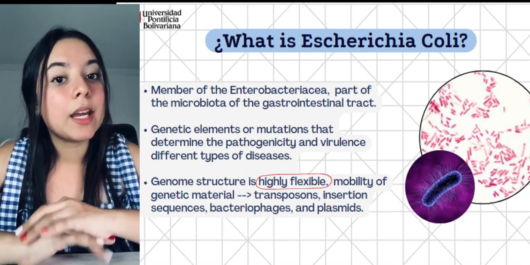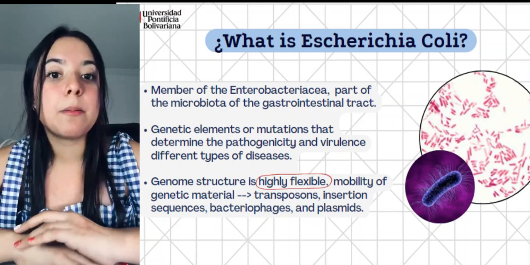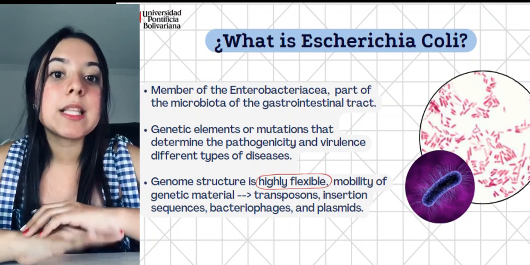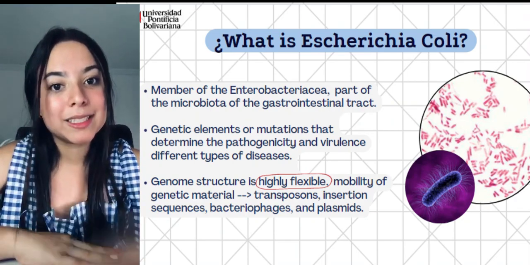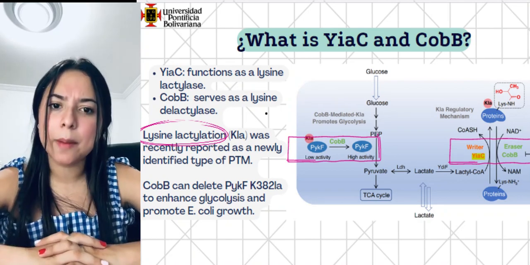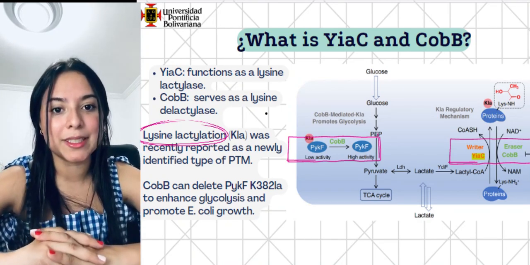But what is important about E. coli is its genome structure, because this is highly flexible, allowing the mobility of genetic material through transposons, insertion sequences, bacteriophages, and plasmids. What is important to know now is that YiaC functions as a lysine lactylase, while CobB serves as a lysine delactylase. This is going to be important in the regulation of the metabolism.